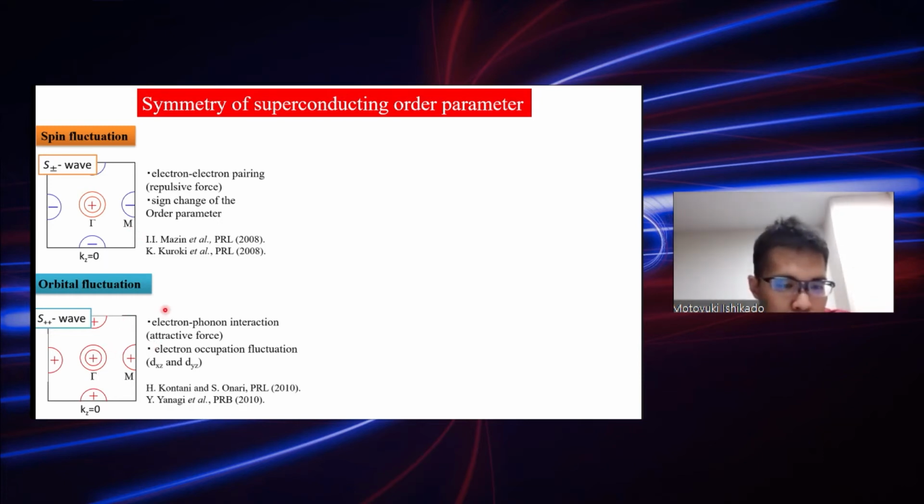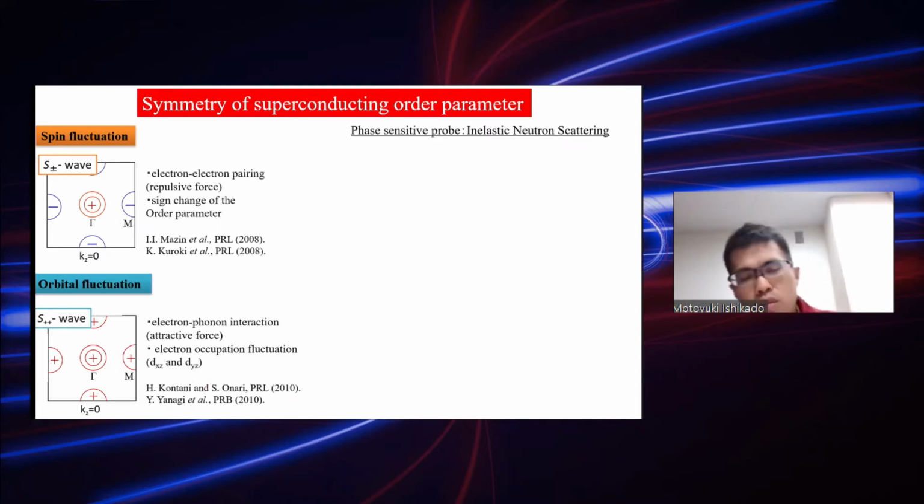On the other hand, in the orbital fluctuation case, the electron-phonon interaction is used, but it's not a conventional one. It uses the electron occupation fluctuation, and the sign does not change. So this is called the S plus plus wave symmetry. So one has to use a phase-sensitive probe. The inelastic neutron scattering can be one of those.